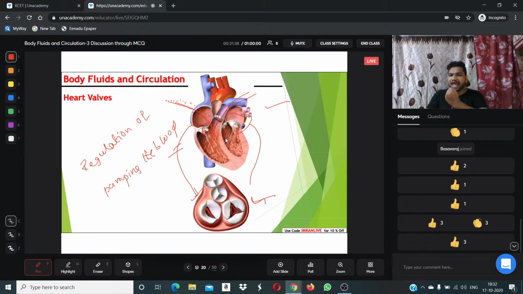Once the heart contracts, the blood enters inside the heart through the valve. Then, once the heart relaxes, the blood will go towards where the requirement is. But the blood will never go back to the same chamber because we have valves. The valves help in regulation of blood flow towards the required place. These are the main functions of valves. These are the valves: bicuspid valve, tricuspid valve, pulmonary valve, right? Clear?